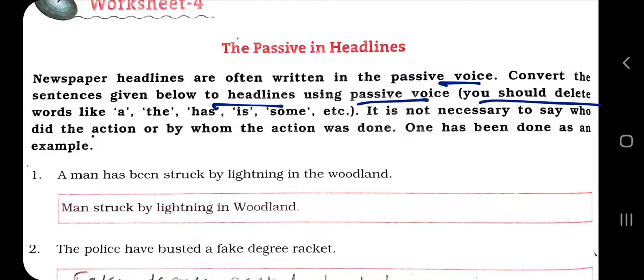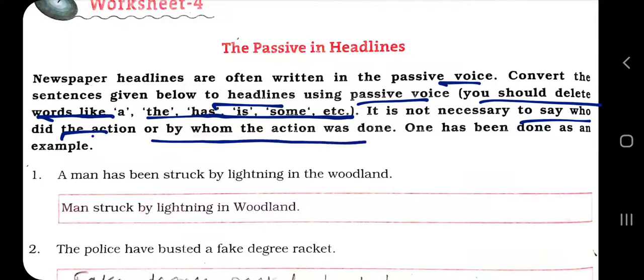You should delete, remember here, you should delete a, the, is, some, etc. Whatever is not required. Remember, this is a headline, not the news. So a headline should be short. It is not necessary to say who did the action or by whom the action was done. One has been done as an example.